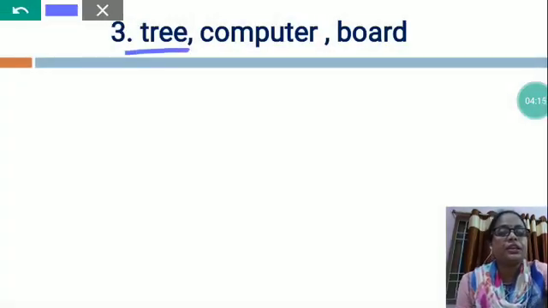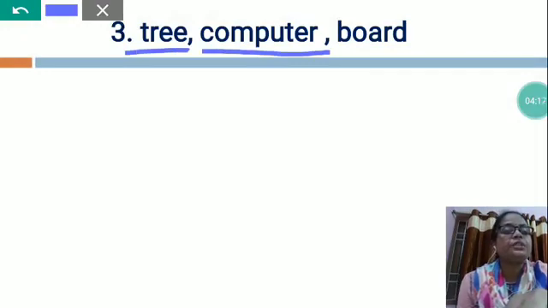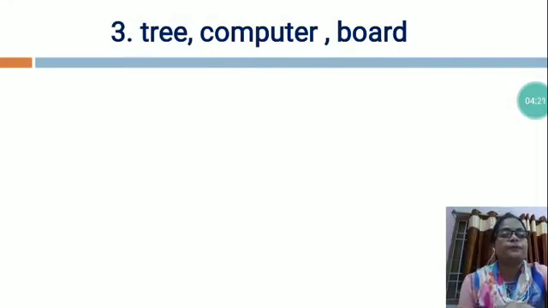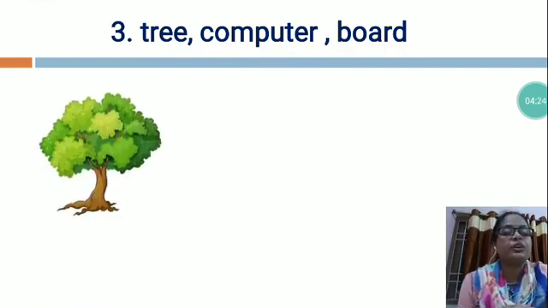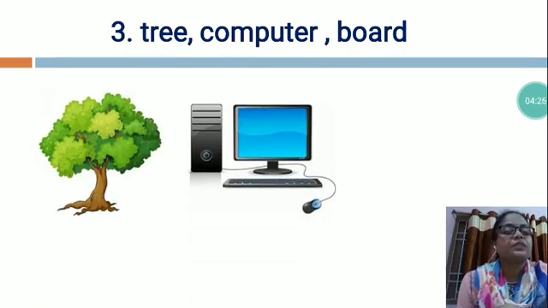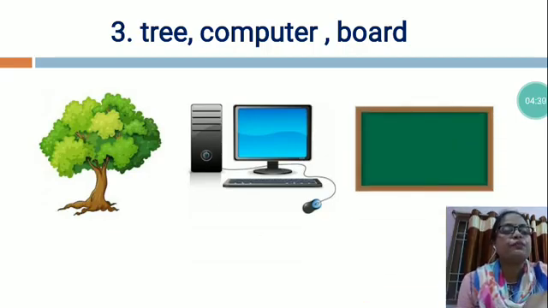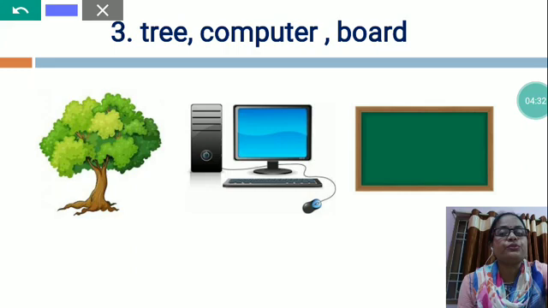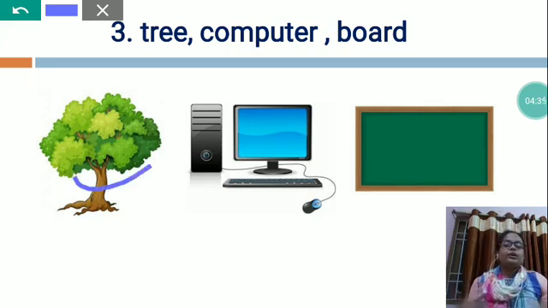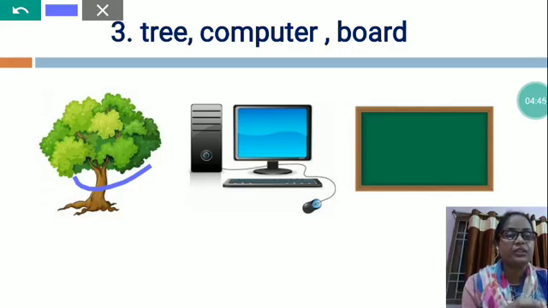Now the next is tree, computer, board. Now this is the picture of tree. This is the picture of computer and this is the picture of board. Now what is the use of tree? From tree we get fresh air, we get fruits, we get shade. So trees are very important and tree is a natural thing.